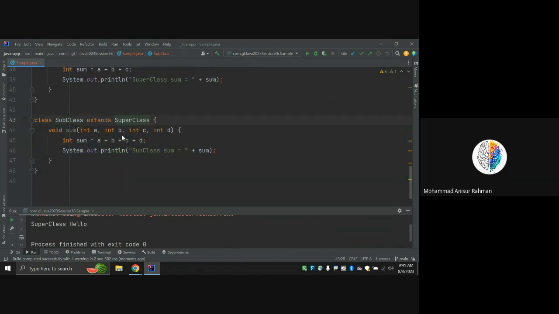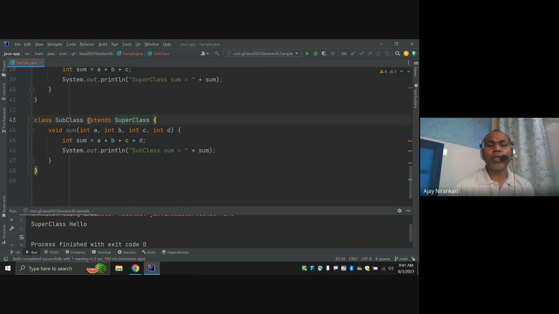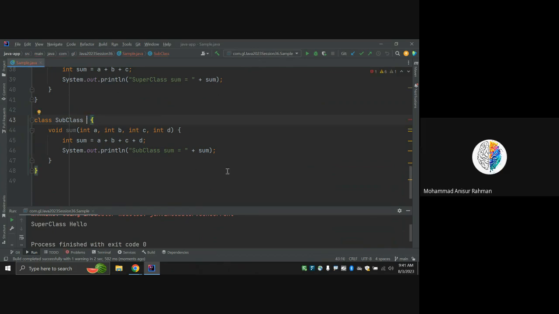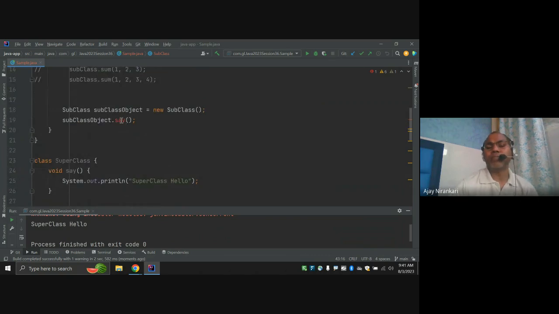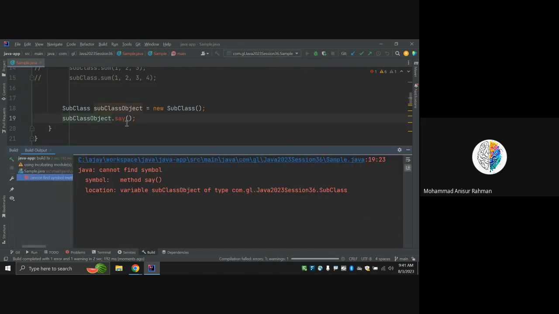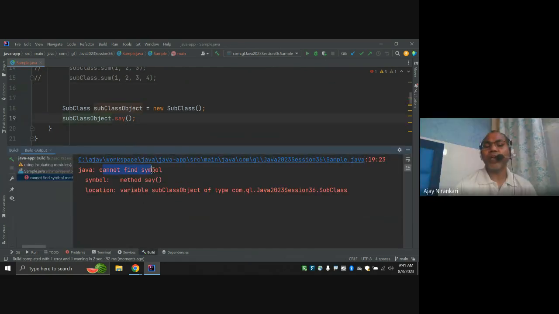Notice, if I remove the inheritance relationship here, now the compiler is very unhappy. The compiler says, I don't know what say is. Say method not found, right?